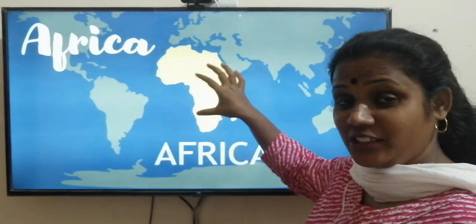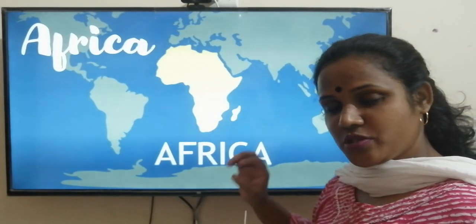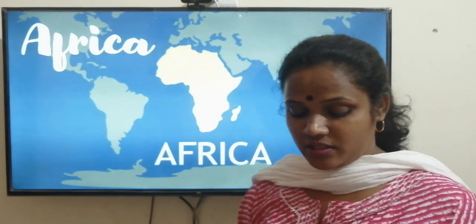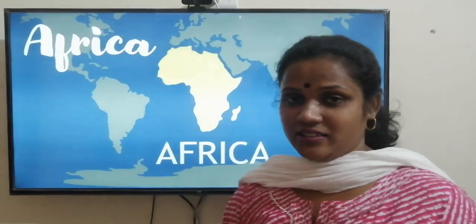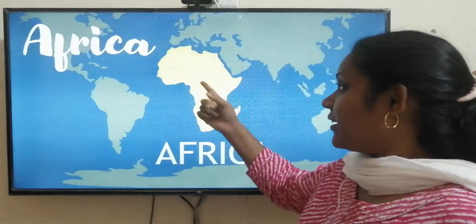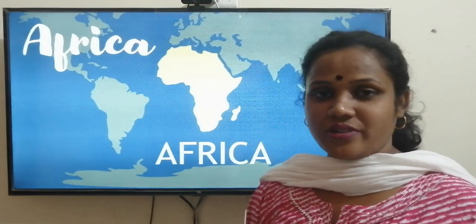That means most of it is in the torrid zone. The famous Nile, like we have the Ganga river here, is the longest river, and it flows through Africa, and the world's largest hot desert is there too.